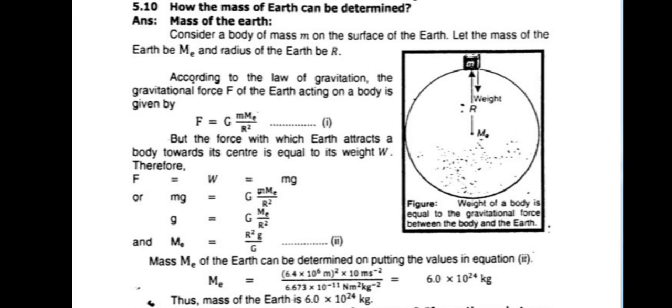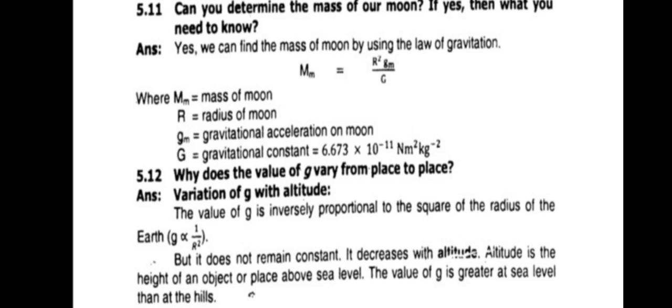Or the universal law of gravitation describes phenomena like the gravitational force between a planet and a star, rotation and revolution of the heavenly bodies and galaxies. Our next question is how the mass of the earth can be determined. We already learned about this in our today's lecture. I think there is no need to describe it again. If you have any query about that, you can ask me further.